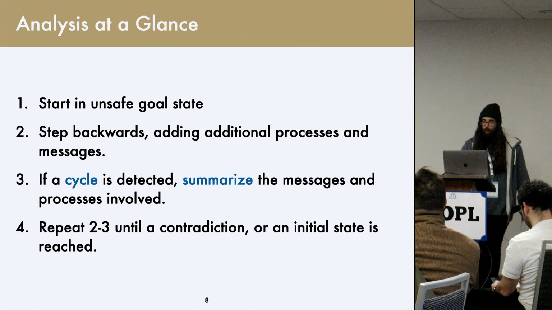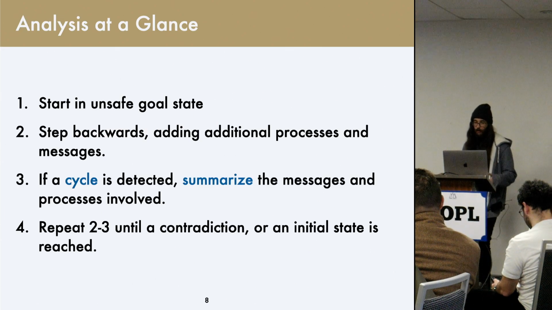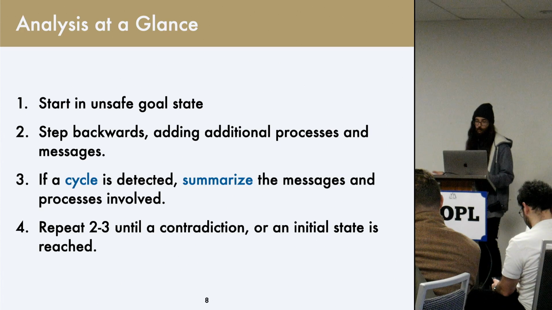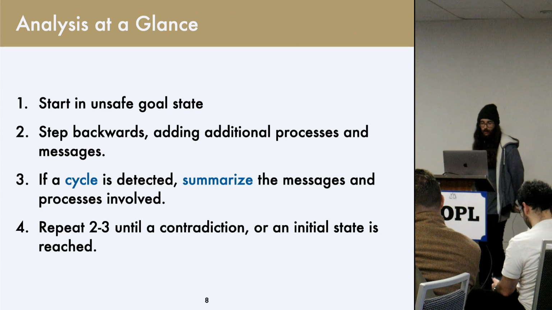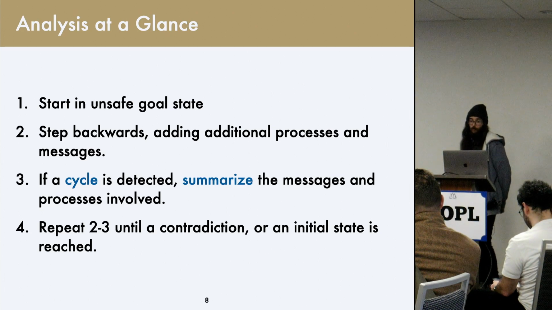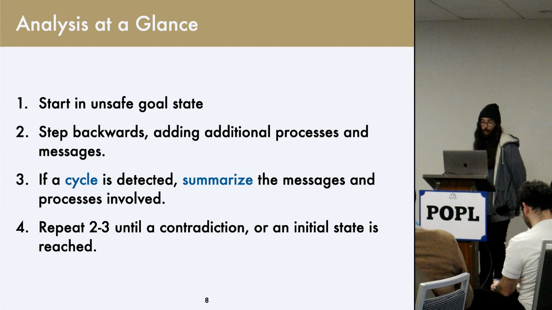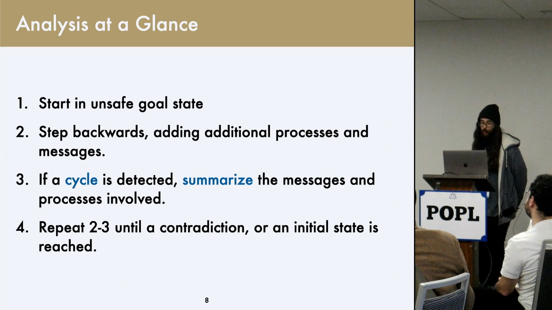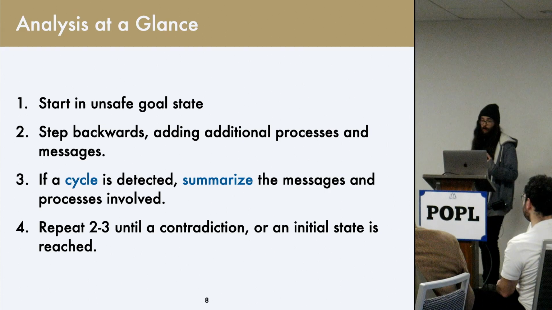And so at a high level to start out, our analysis is going to start off in some unsafe goal state. It's going to step backwards, and as it does so, it's going to build up some sort of message history and potentially add new processes that are relevant to our goal state. If it finds a cycle, it's going to attempt to summarize the messages and processes involved in the cycle. And it's going to continue this process until ideally we either find a contradiction or we find an initial state and know that there might be some error.